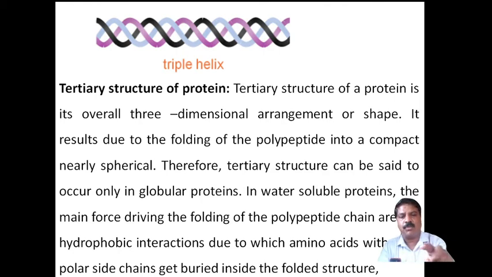All the protein molecules or polypeptides are folded one over the other, which gives a spherical structure, and these usually occur in globular proteins.